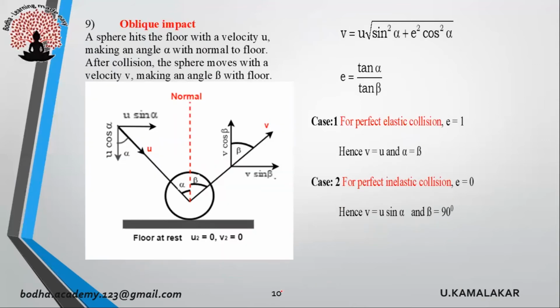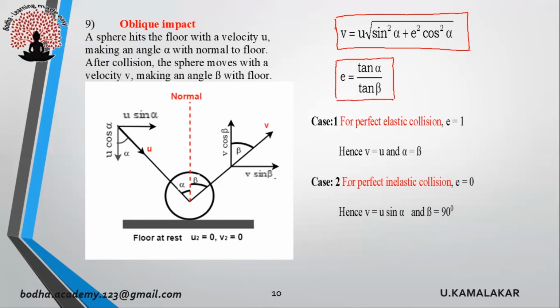Our next concept, oblique impact. A sphere hits the floor with a velocity u, making an angle alpha with the normal. After collision, the sphere moves with a velocity v. In such case, the velocity with which the sphere bounces is given as v = u√(sin²α + e²cos²α). The coefficient of restitution is given as e = tan α / tan β.